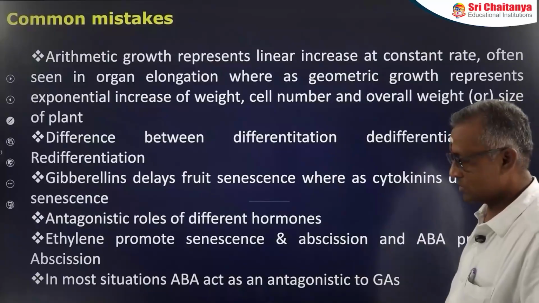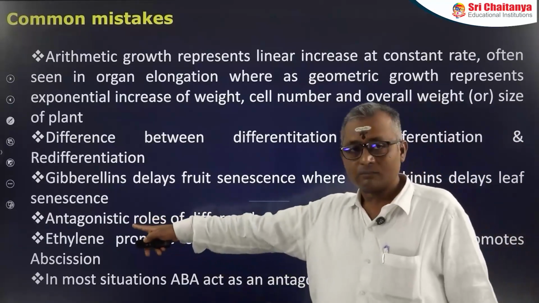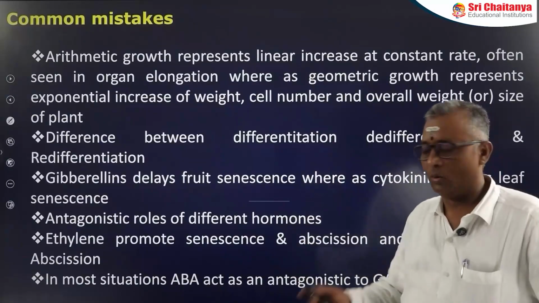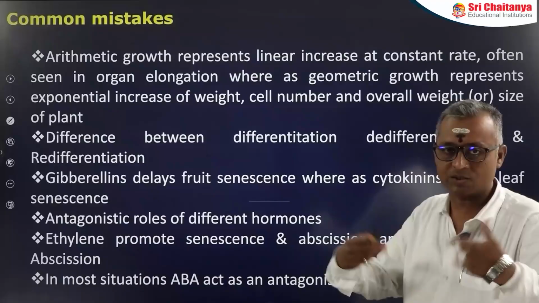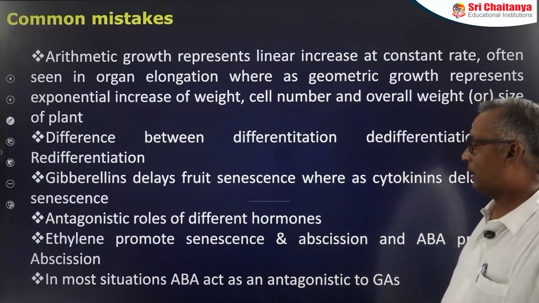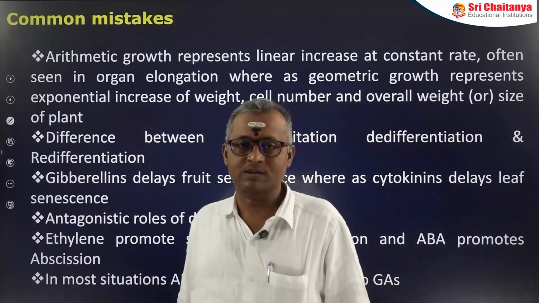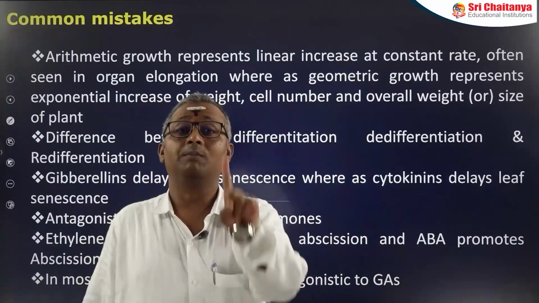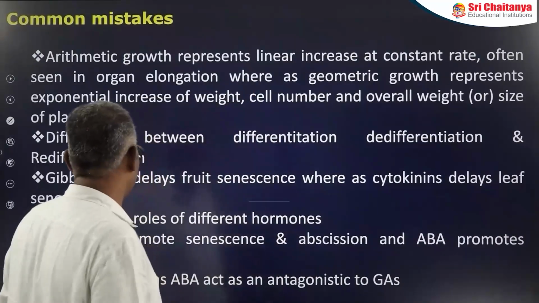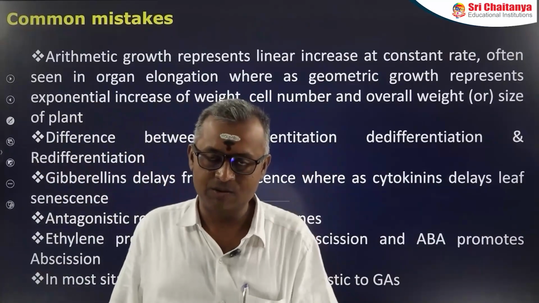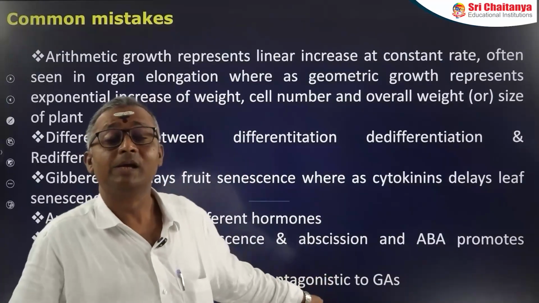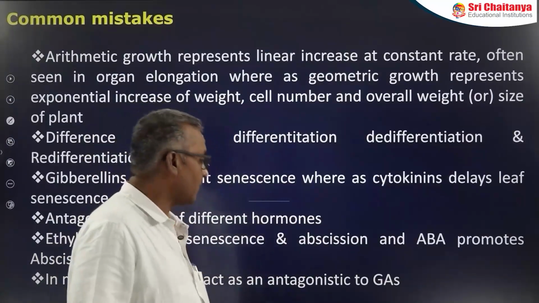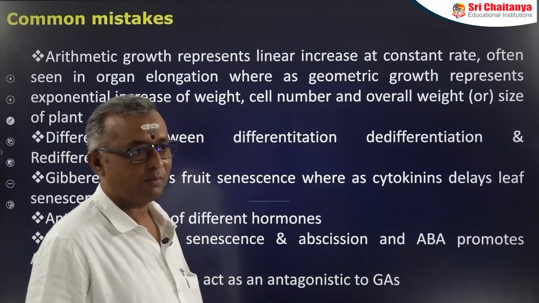Now, many of them also get confused among the antagonistic roles of different phytohormones. I have told you which hormones have antagonistic effects, so try to recollect that once again. Then another important thing: ethylene promotes senescence and abscission, whereas ABA accelerates abscission, not senescence. This also you have to remember. And this is an NCERT line: in most situations, ABA is antagonistic to GAs. ABA is antagonistic to GAs. So this is very important.